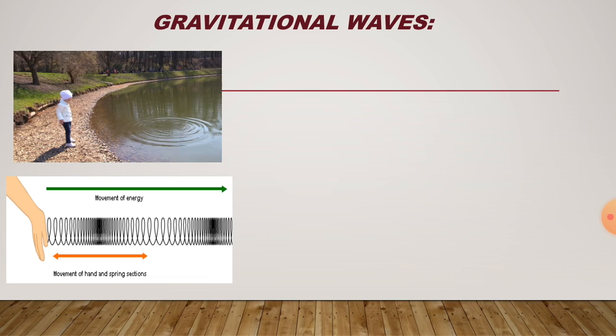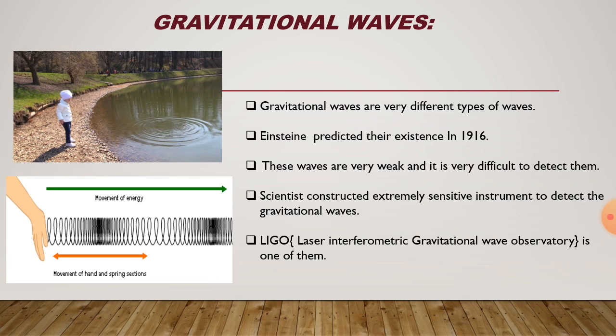Now what is a gravitational wave? Let's see. Gravitational waves are very different types of waves. Einstein predicted their existence in 1916. These waves are very weak and it is very difficult to detect them. So scientists constructed an extremely sensitive instrument to detect gravitational waves, and the instrument is LIGO.